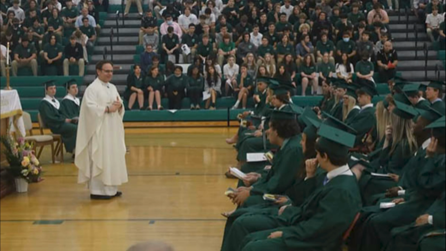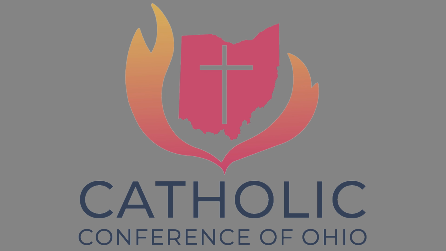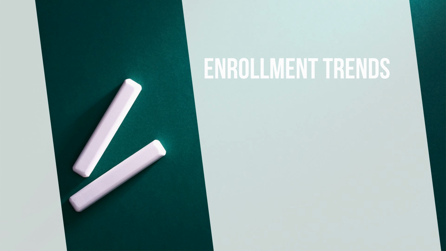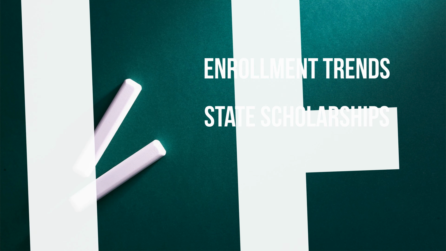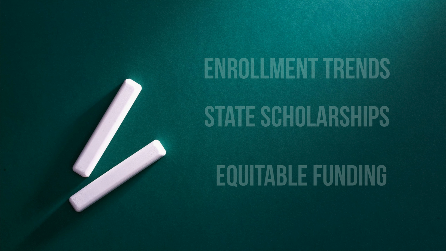The 6 dioceses of Ohio and the Catholic Conference of Ohio use this aggregated school data to monitor enrollment trends, especially among underserved populations, track participation in state scholarship programs like EdChoice, Autism, and the John Peterson Special Needs Scholarship. It is also used to advocate for equitable funding and support for chartered non-public schools.